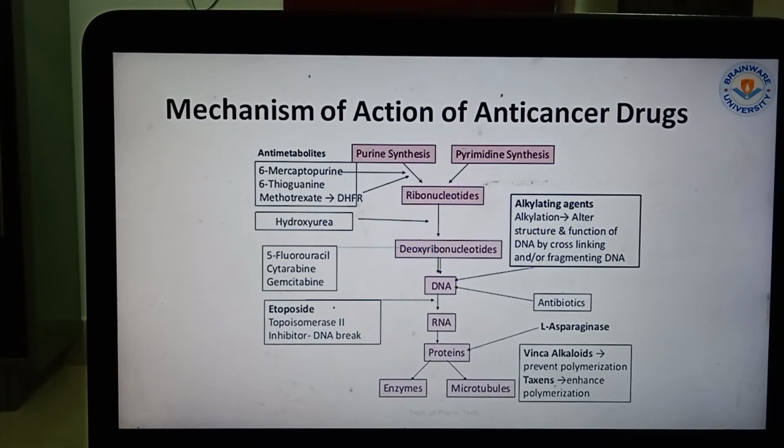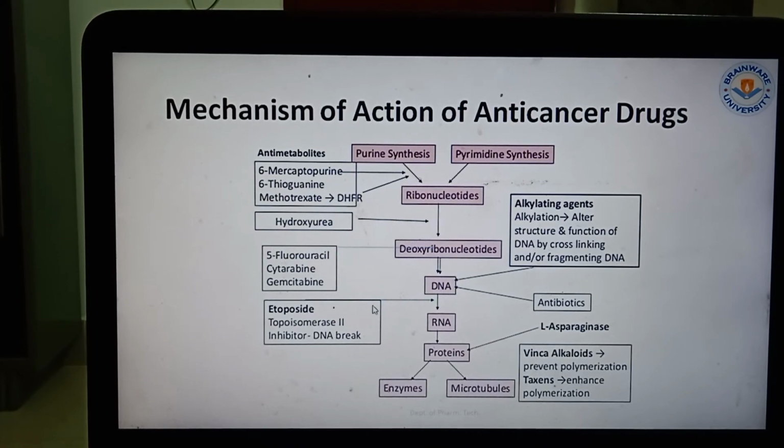Like antimetabolites: 6-mercaptopurine, 6-thioguanine, methotrexate. They are inhibiting the purine synthesis to ribonucleotides. As a result, the cancerous cell will not be growing. Now coming to hydroxyurea, see here, the ribonucleotide to deoxyribonucleotide conversion will be prevented by the hydroxyurea. 5-fluorouracil, cytarabine, and gemcitabine are working on deoxyribonucleotide to DNA conversion. As a result, DNA will not be produced and the cell will not be growing.